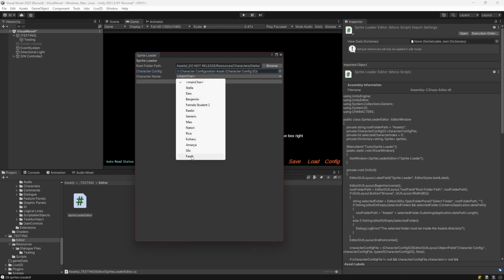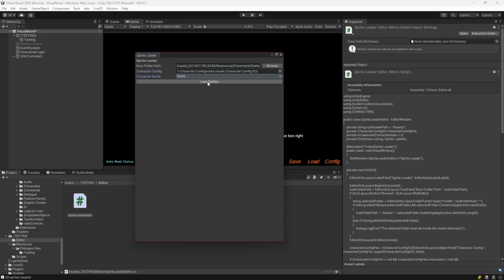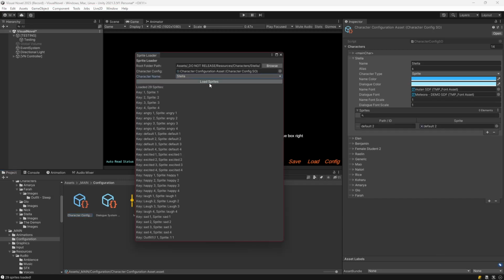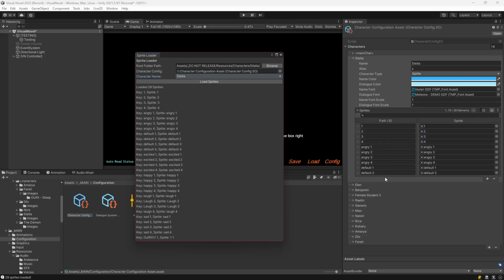This has all the characters that are inside of our configuration asset. So I will choose Stella, and then we can load the sprites, but let's just go ahead and see it happen. So we'll come back to configuration, load configuration asset. We see Stella is completely empty here. So I will now load the sprites, and now we have all the sprites loaded with their names and the references to the actual sprites.